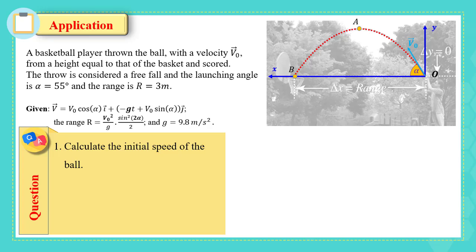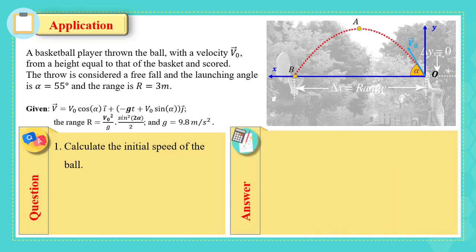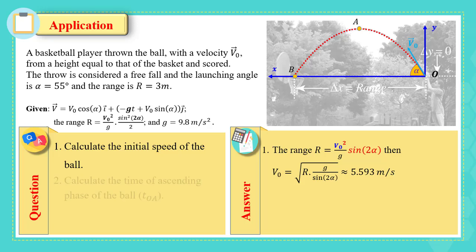Now they gave us the expression of v, but we don't have exactly v0. We try to use the expression of the range since range depends on v0. Now, R equals v0 squared over g sine 2 alpha. Then, initially, alpha is 55 degrees. We can replace alpha by 55 degrees, g by 9.8, R by 3 meters, and finally v0 is 5.6 meters per second approximately.